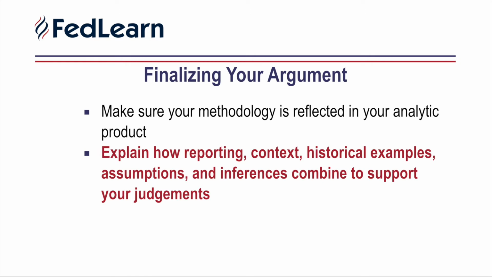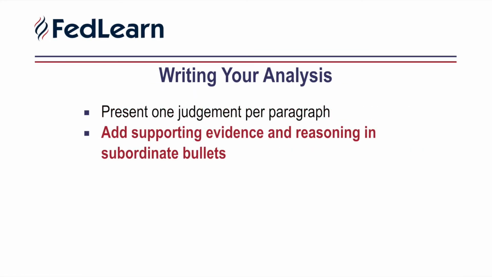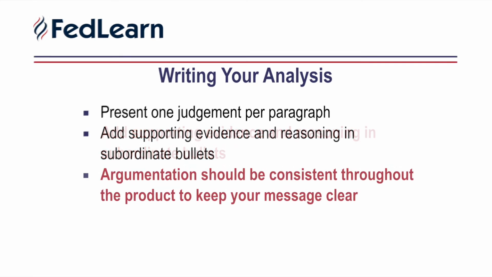When it comes time to write your analysis, the most effective way is by presenting one judgment per paragraph and adding supporting evidence and reasoning in subordinate bullets. If your product has multiple judgments, then you should have a main analytic message drawn from the subordinate judgments. Overall, your argumentation should be consistent throughout the product to keep your message clear.